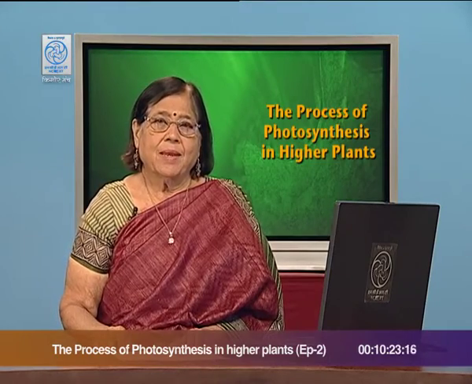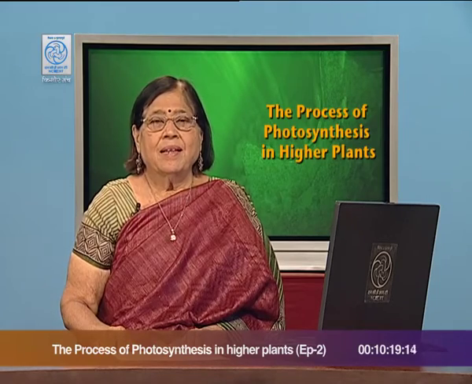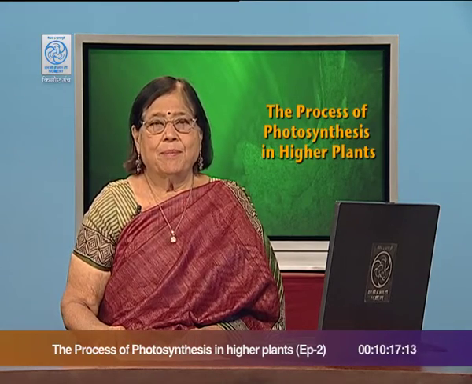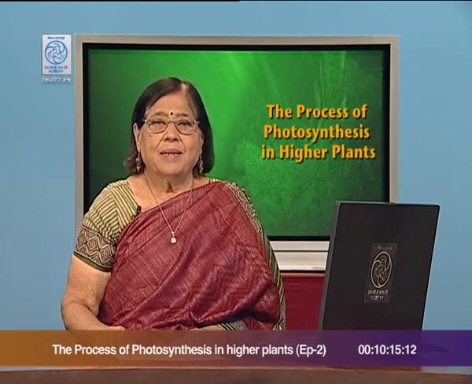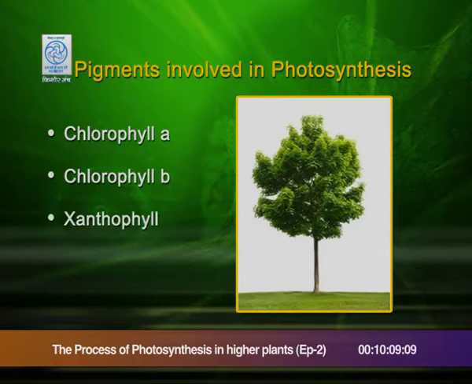So, we have discussed the structure of chloroplast and chlorophyll. Now, let us talk a little more about chlorophyll in detail. Chlorophyll is a pigment involved in photosynthesis. There are many pigments present in the plant like chlorophyll A, chlorophyll B, xanthophylls, carotenoids.